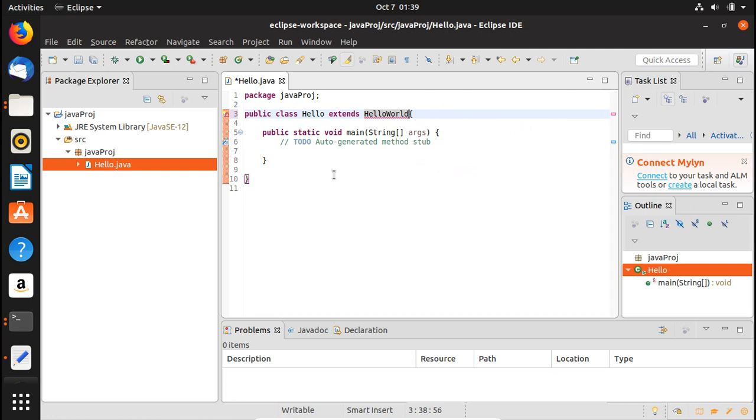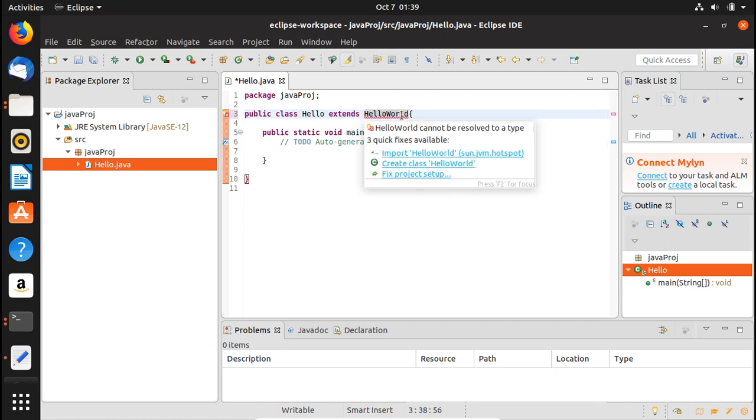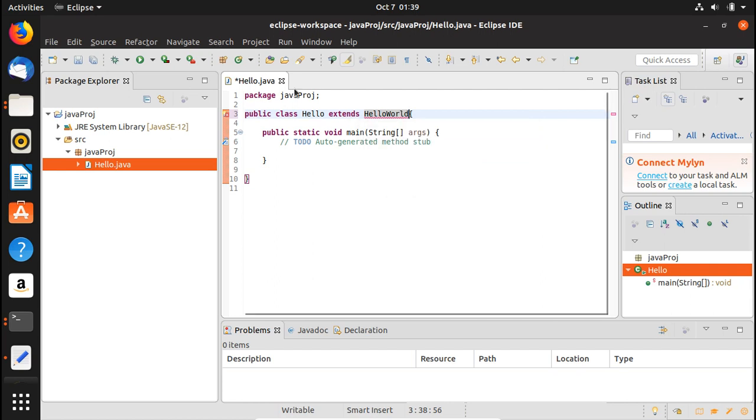So the basic syntax would be that. Okay, so let's say that HelloWorld has a method called helloWorld as well, and in that method it prints out hello world. Okay, so if we want to use that method, then we don't have to write the helloWorld method again here. We would just simply call that method using this class. All right, because we are extending from that class. All right, so I hope you have got the point. So this extends keyword indicates that you're making a new class that derives from an existing class. Okay, so the meaning of extends is to increase the functionality.